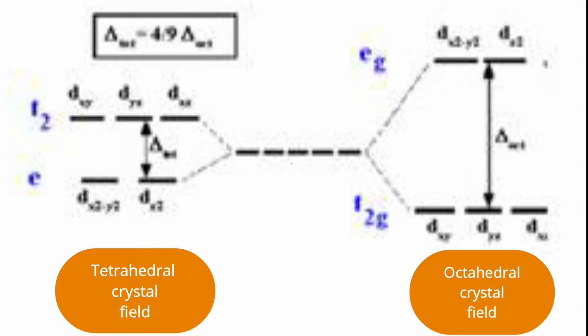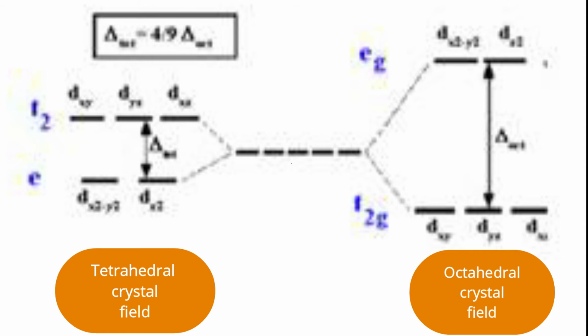E. While drawing the diagram, be careful that the decrease you have to show in more quantity compared to the increase, because the increase of those three orbitals, dxy, dyz, dxz, meaning the T2 set, is by 0.6 delta T. From this diagram, it is very clear that delta O is larger, or I can say delta T is smaller, and mathematically it can be represented as delta T is equal to 4 by 9 delta O. It is a rough approximation between the splitting parameters.